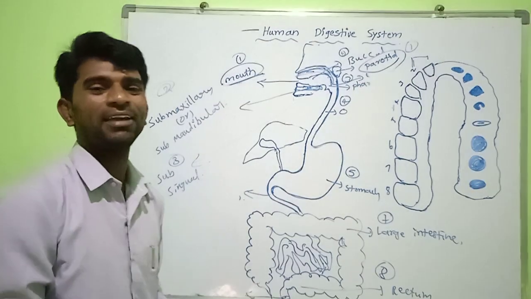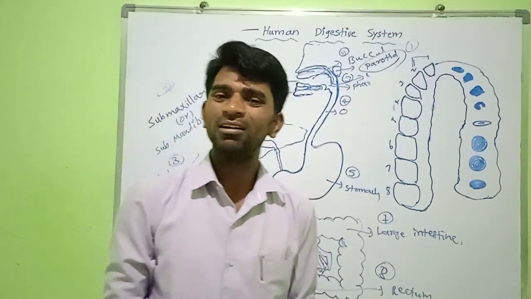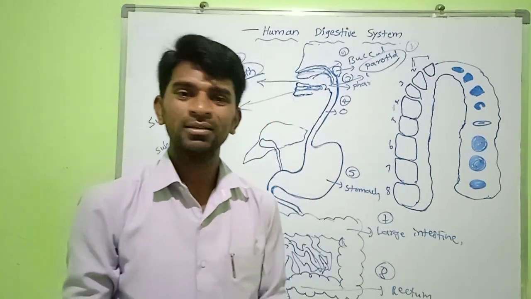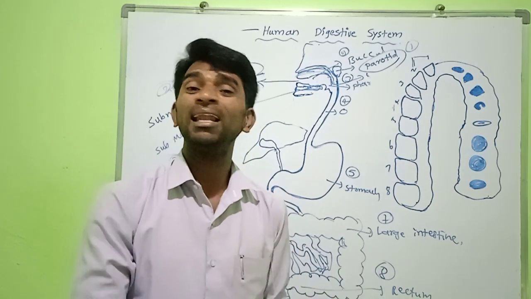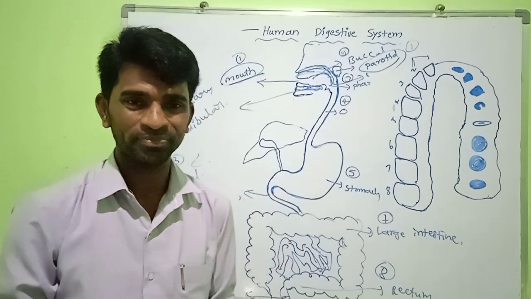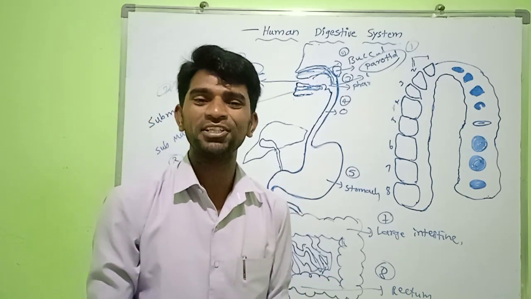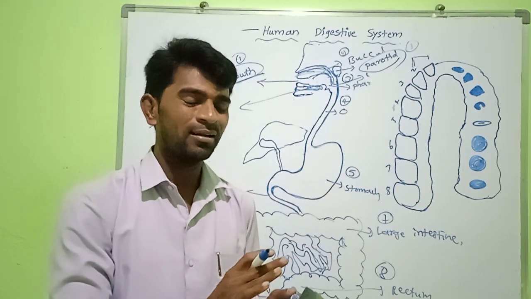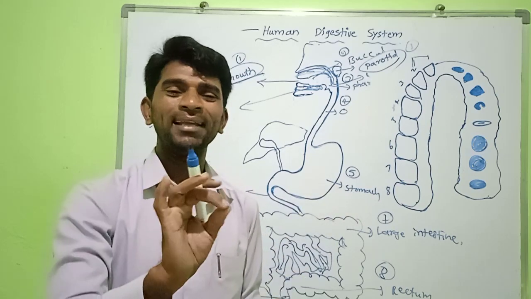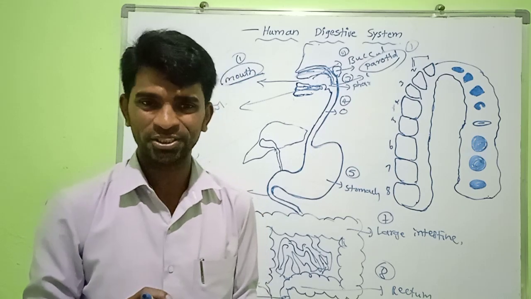They secrete saliva. Saliva contains an enzyme called ptyalin, or salivary amylase enzyme. This enzyme acts on the carbohydrates and breaks them into dextrin and maltose sugars.